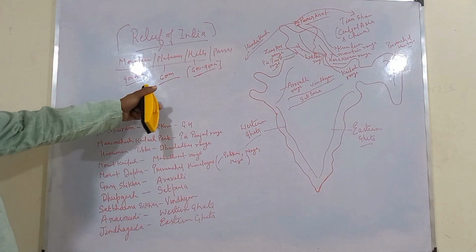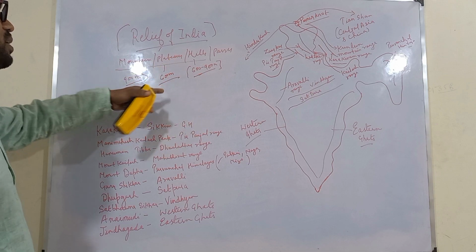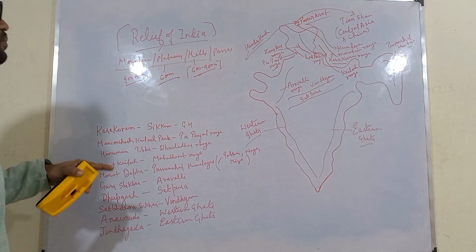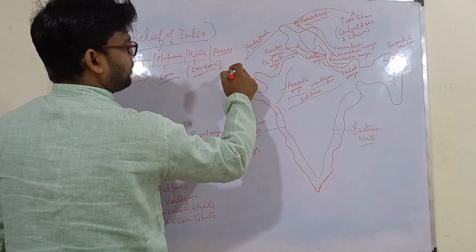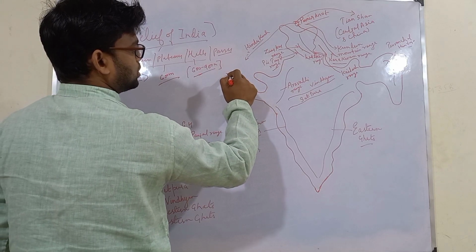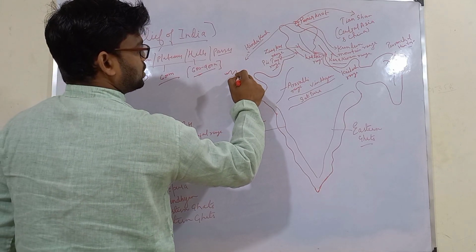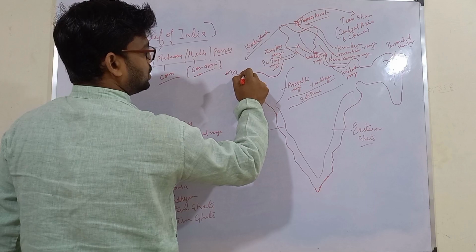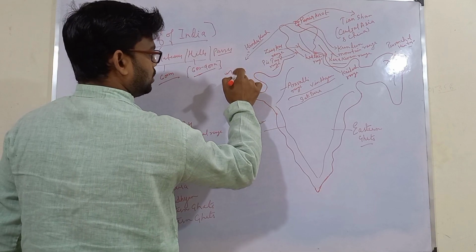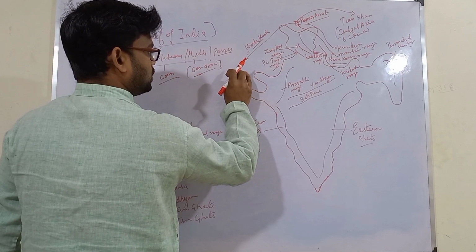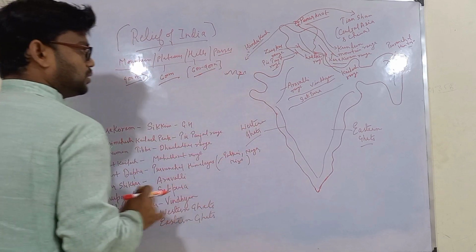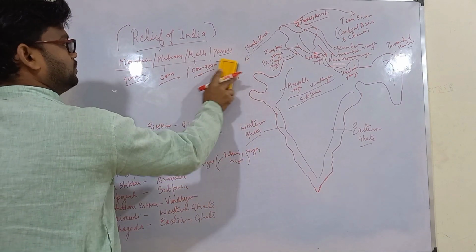So these are mainly classified based on their height from the sea level, and passes are of course a gap between two mountains. We have mountain ranges like this. The gap between these mountain ranges makes a pass to reach from one place to another. That is known as a mountain pass.